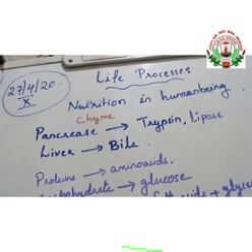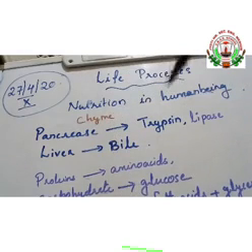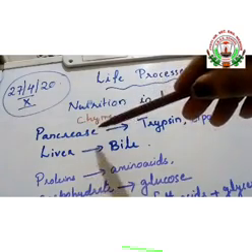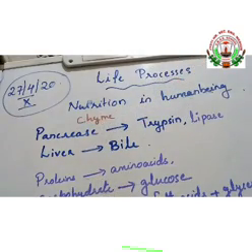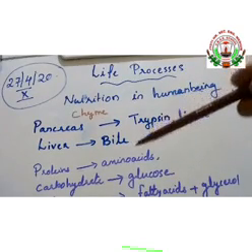And for this there are two different glands which help. The food that is coming from the stomach to the small intestine is known as chyme, and this chyme should be acted upon by other enzymes that are coming from the pancreas and liver. The pancreas and liver secrete their secretions.